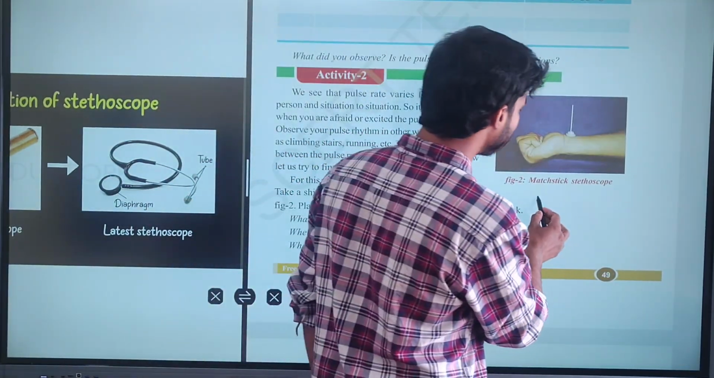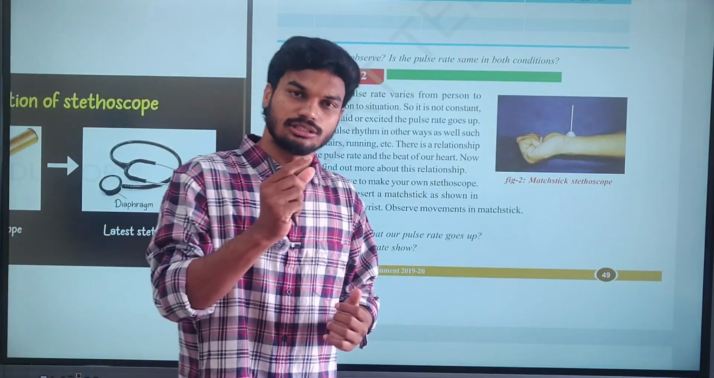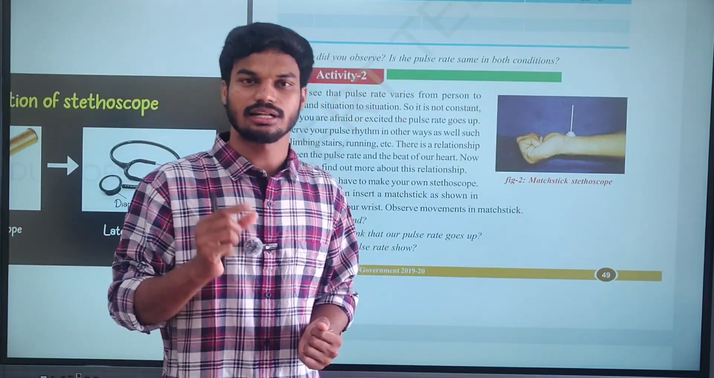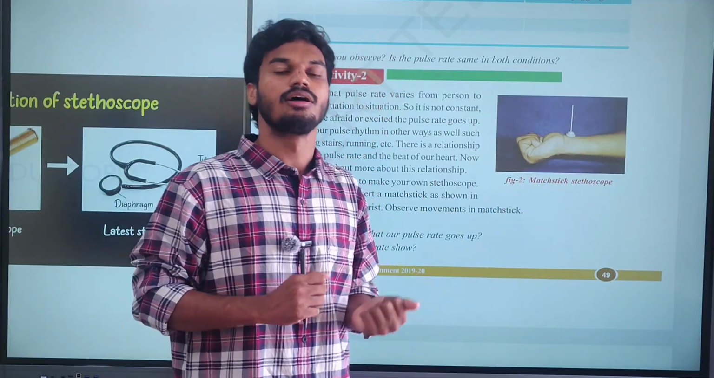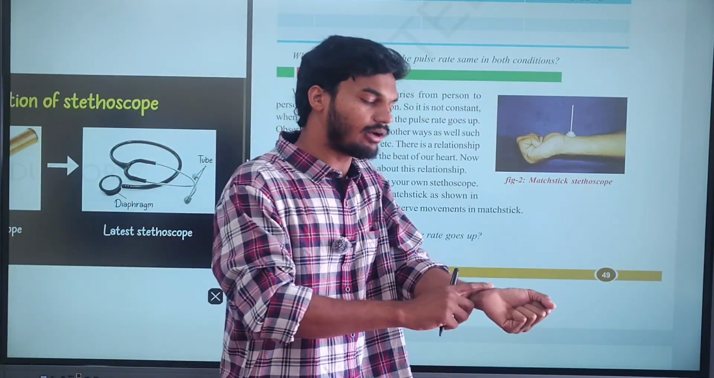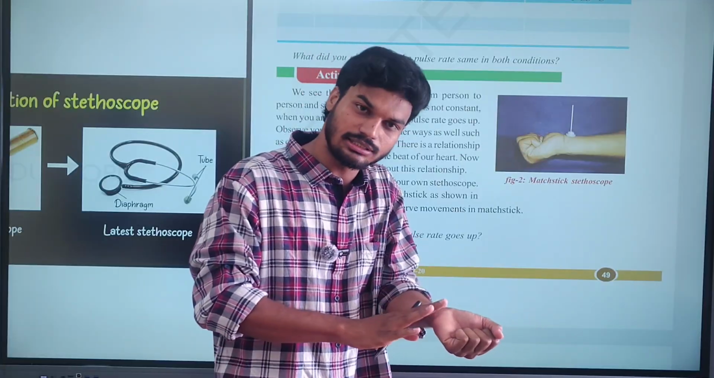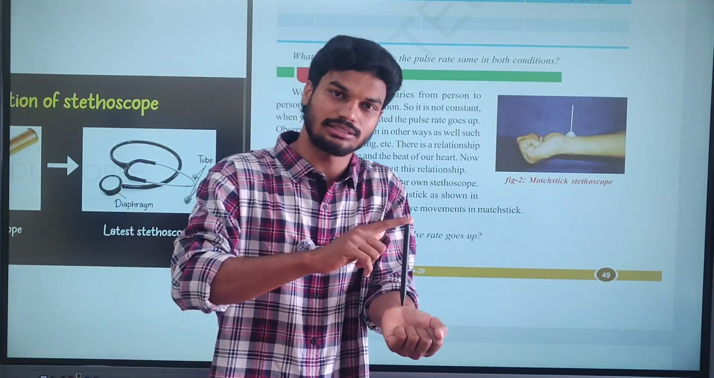So look at this mastic and stethoscope. Just try to take the shed button, which is larger in size. Try to take this shed button as well as the mastic as shown in the figure. After taking that, carefully insert this shed button around the proper region of your wrist, and above the shed button try to place the mastic.